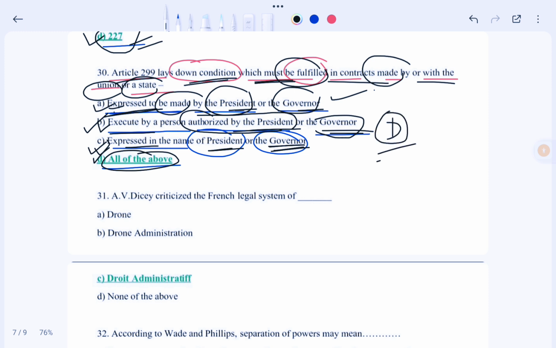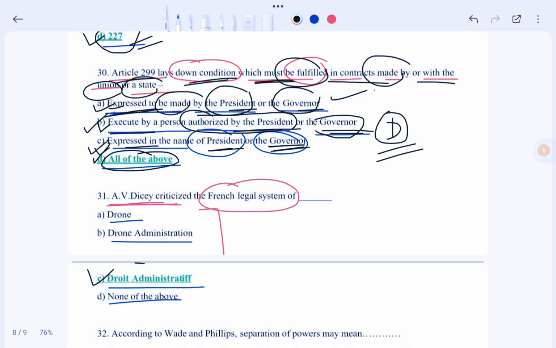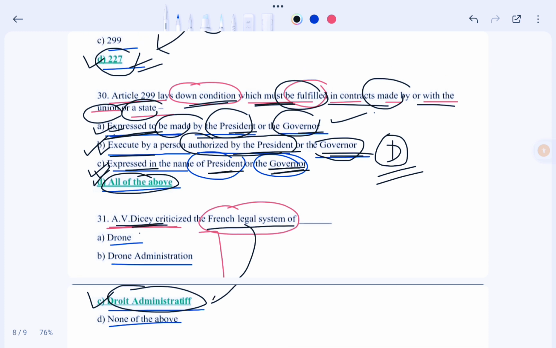Okay, so now moving to next question, and this is the last question. So the next question is, Dicey criticized the French legal system of which of the following? Let's see the options. Options are: droit administratif, and none of the above. So in this case our correct option would be option C, that means droit administratif. Okay, Dicey criticized the French legal system of droit administratif. So in this case our correct option would be option C.